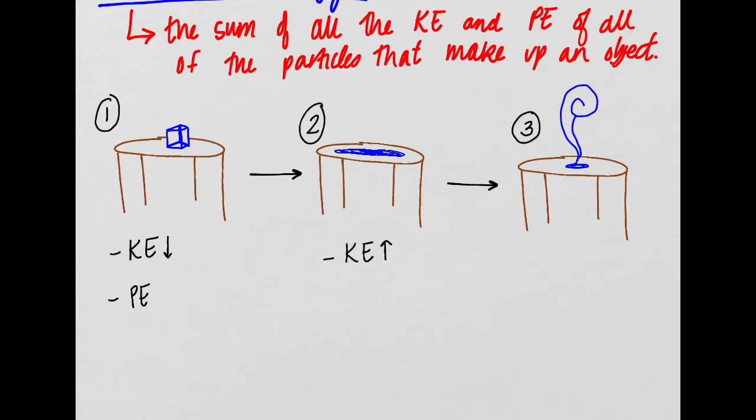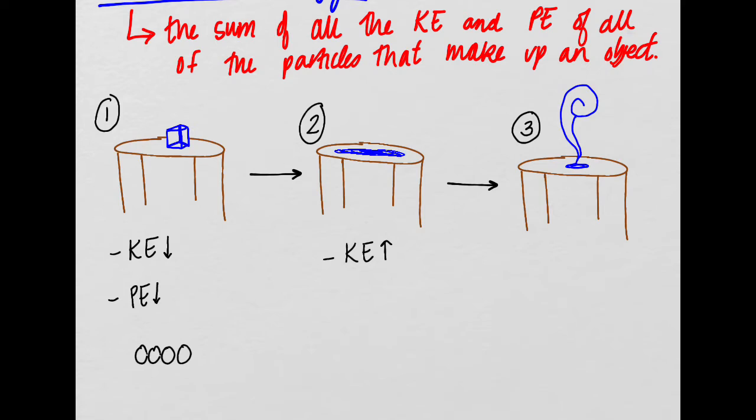Back to this. The particles in ice, you can think of them as very closely, tightly packed together. They're super close together, like this. So do you think the total potential energy of the particles in the ice is high or low? It would be low because they're very close together.